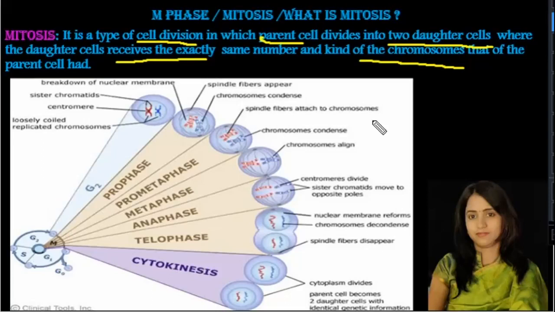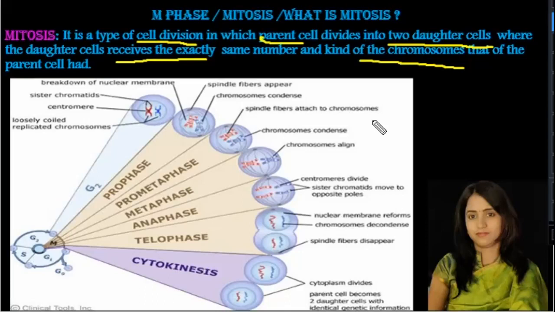Whereas in higher plants, as I gave you one example, the cells of the meristematic tissue are diploid, and here the diploid cells undergo mitotic division. So you need to remember, in animals mitotic cell division is only seen in somatic cells which are diploid, whereas in plants both haploid cells and diploid cells show mitotic division.